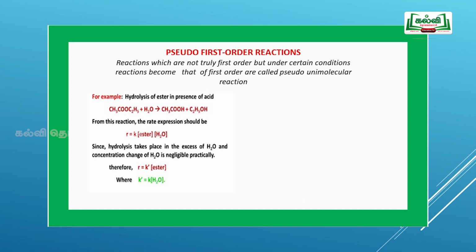For example, consider hydrolysis of an ester: the ester reacts with a water molecule and gives acid plus alcohol. In this, rate is equal to rate constant into concentration of ester and water molecule, as we expect. But the concentration of water molecule is very high and it is in excess, hence its concentration is effectively constant. Therefore, the rate is equal to K dash into concentration of ester. The K dash represents K dash equal to K into concentration of water molecule.